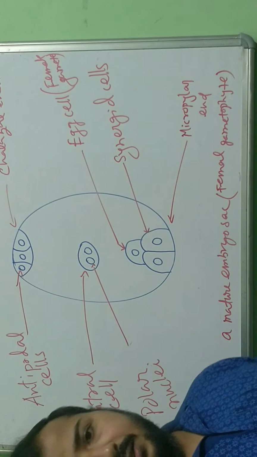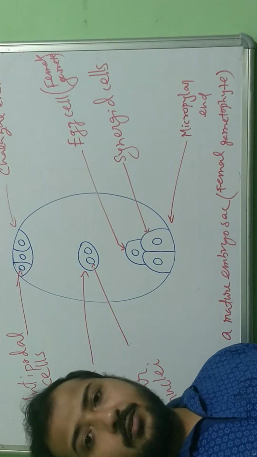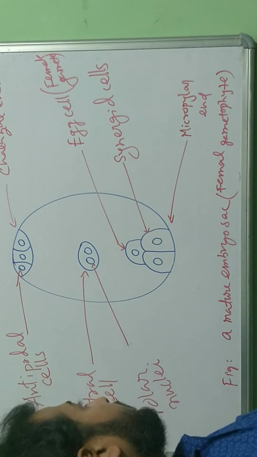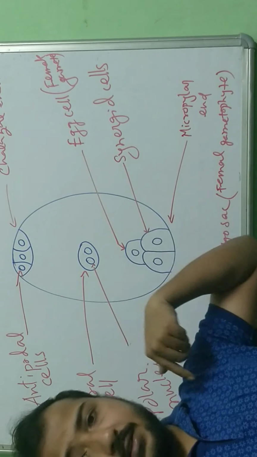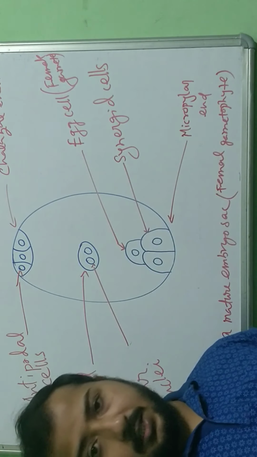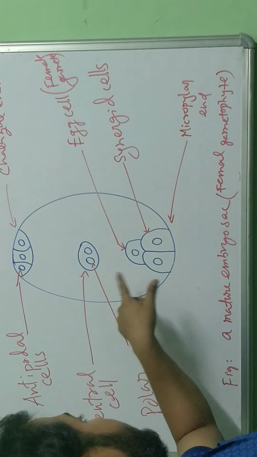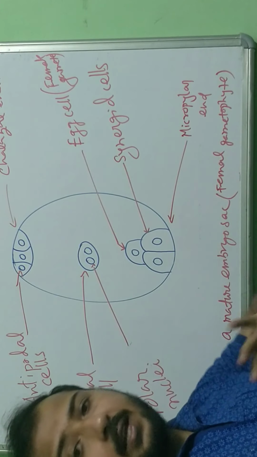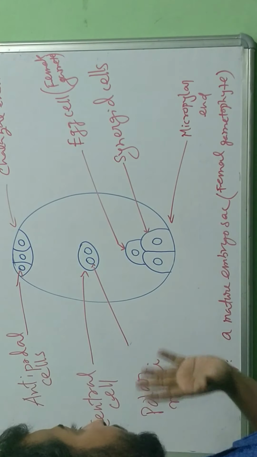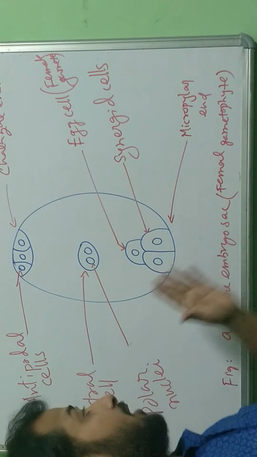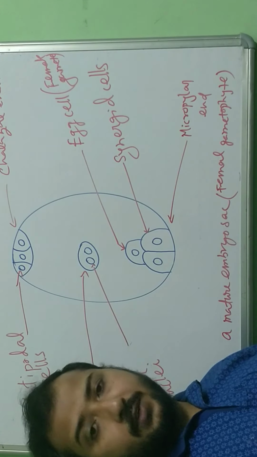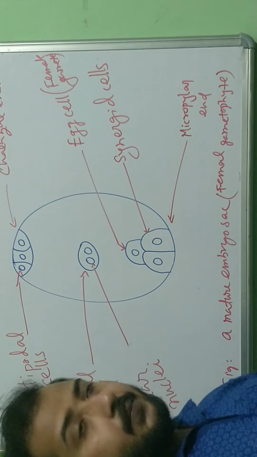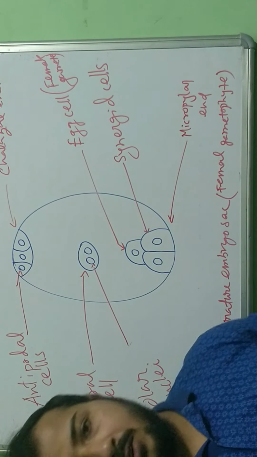For today this much. In my next class I will be discussing pollination, because before fertilization I will be discussing pollination, then fertilization in the seed, and then we will see the post fertilization events. After fertilization, what happens into this structure, the post fertilization development, we will see. So this much for today.